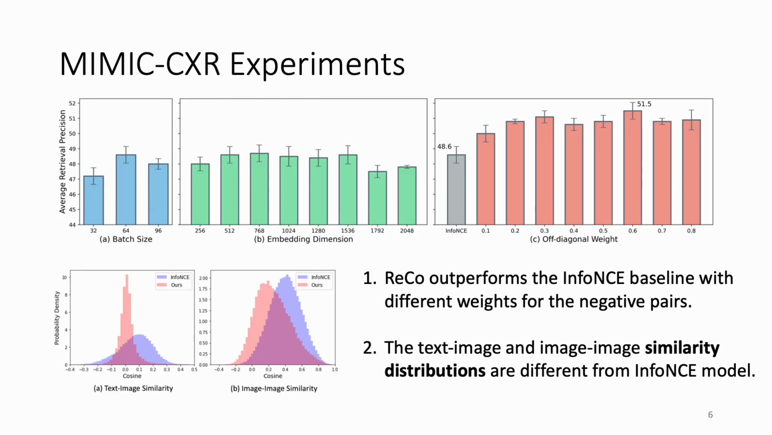For the ablation studies, we tested different batch sizes, embedding dimensions, and weights for the off-diagonal pairs. We noticed that the model is not sensitive to the embedding dimensions. We also show that ReCo can consistently outperform the InfoNCE baseline with different weight values for the negative pairs. The text-to-image and image-to-image similarity distributions are also quite different from the InfoNCE model.